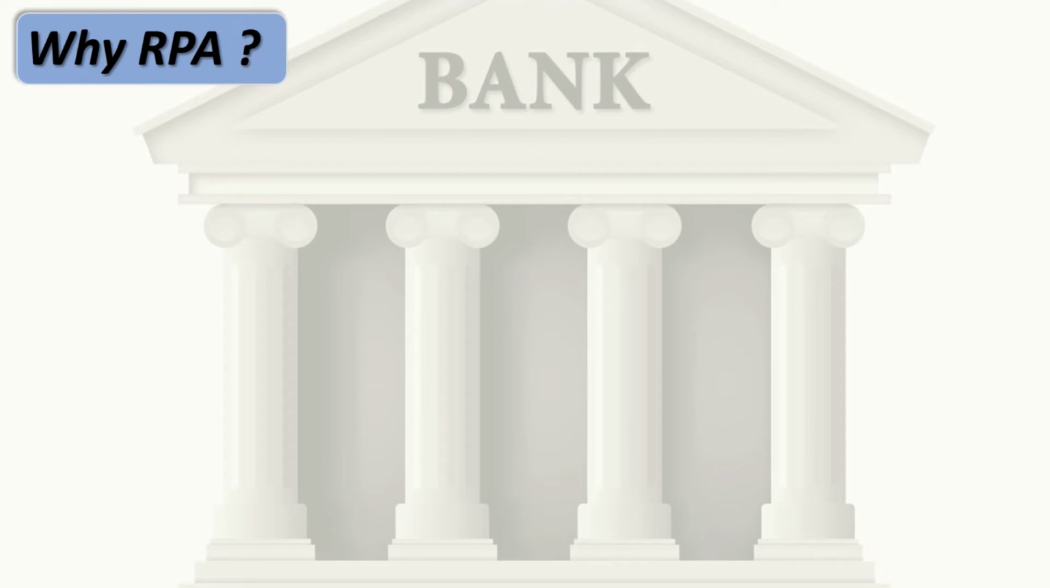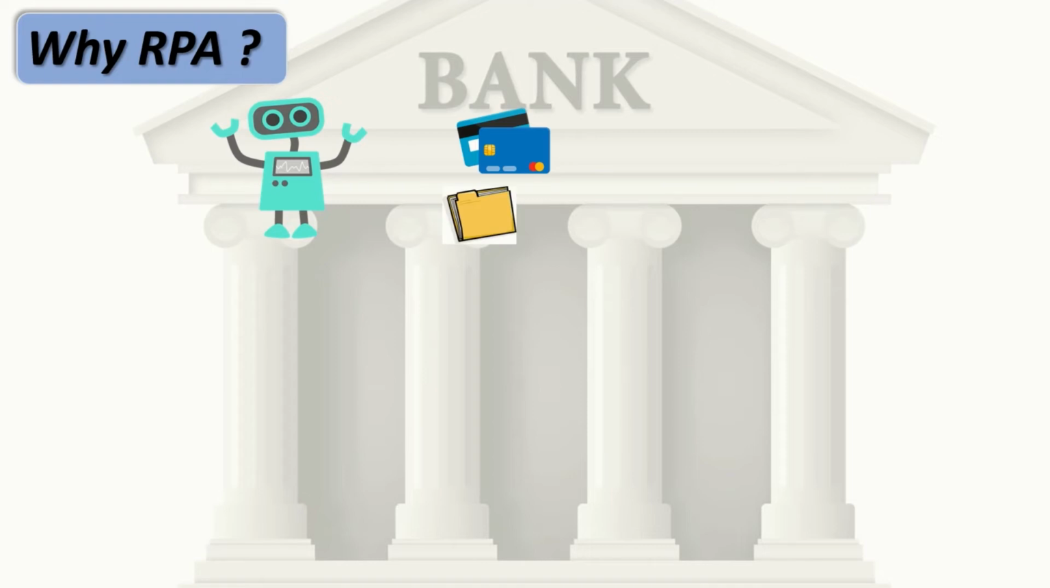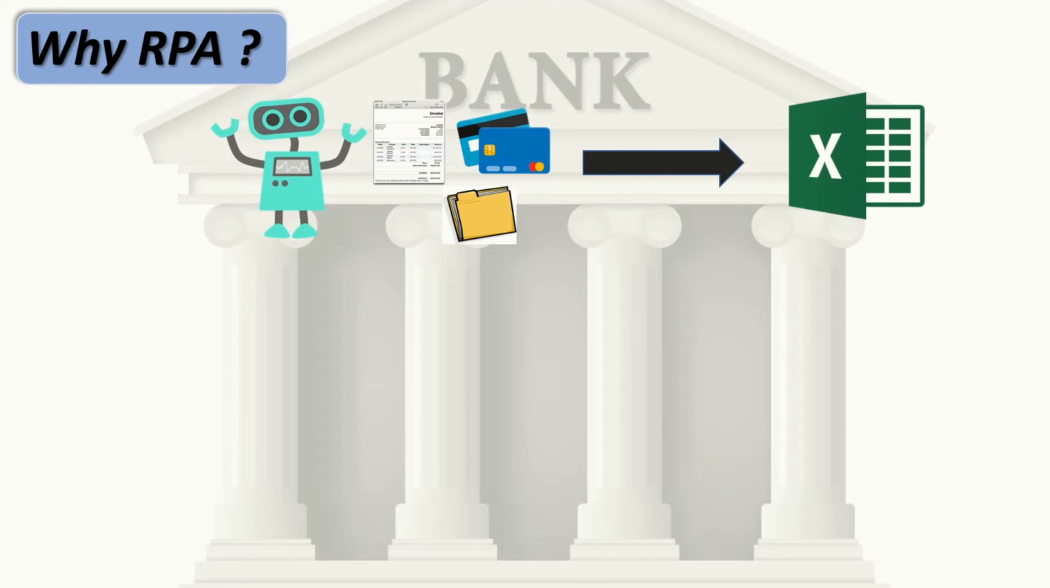In RPA, we create a bot whose task is to do all the things that Gary used to do regularly. Like, now the bot will extract all the information from the invoices, then copy that information into the Excel file and send that to the manager.